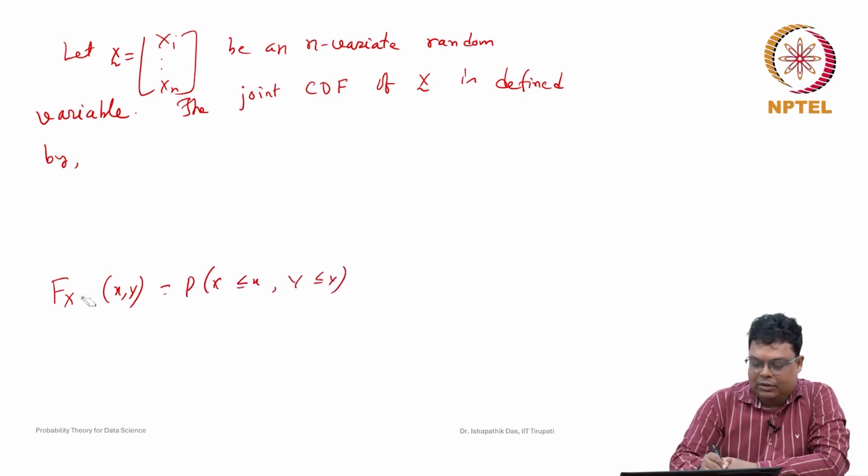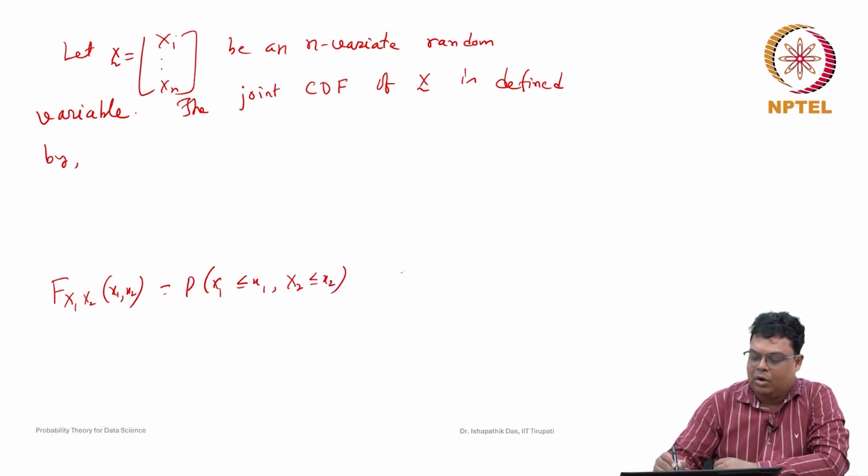If you replace Y by X2 and X by X1, then it will be the probability that X1 is less than or equal to small x1, and X2 is less than or equal to small x2, where x1 belongs to the real numbers and x2 belongs to the real numbers. This is how we define it.